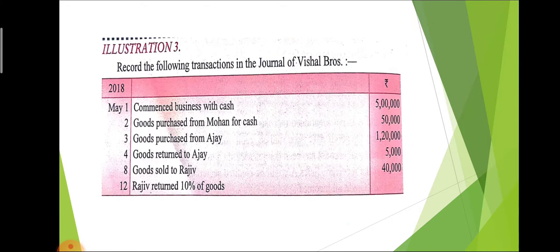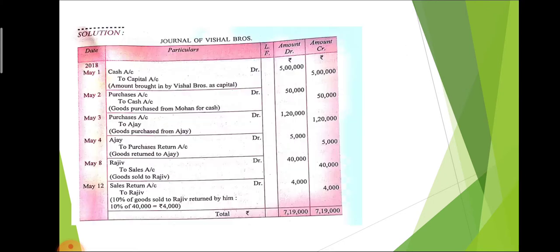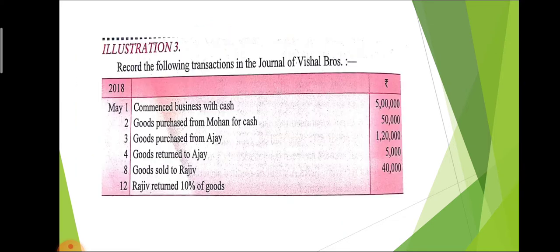Third point, on May 3rd, goods purchased from Ajay. Again we purchase goods, that time we use purchase. And from whom? We purchase the goods from Ajay. Here the name is given. So the journal entry will be purchase account debit to Ajay. That is 1,20,000. Then next entry.